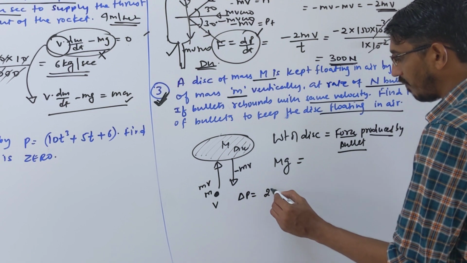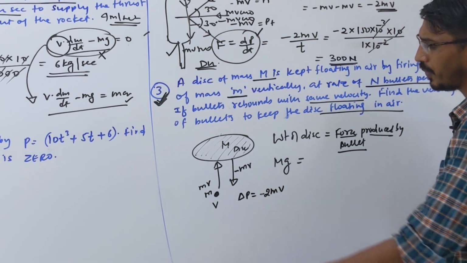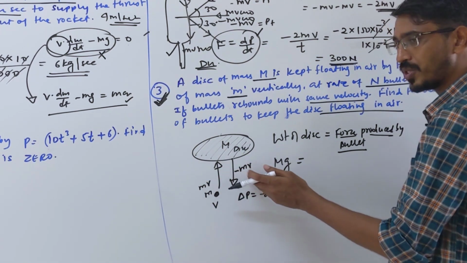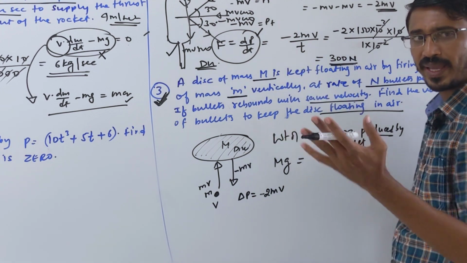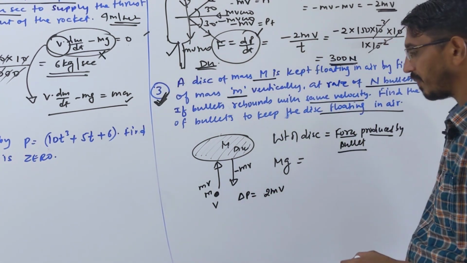So first I am calculating the change in momentum. It becomes 2 mv or minus 2 mv, it doesn't matter. You can put minus also. If you call this positive and that negative, then it becomes minus 2 mv. If you call this negative momentum and that positive, then it becomes just 2 mv. We are talking about magnitude only, so I am just writing 2 mv. This is the change in momentum, right?